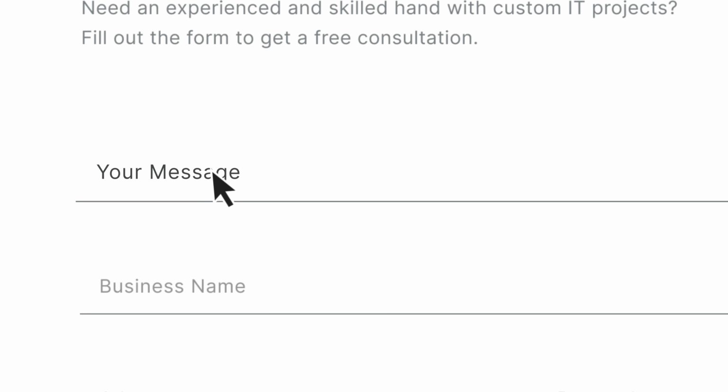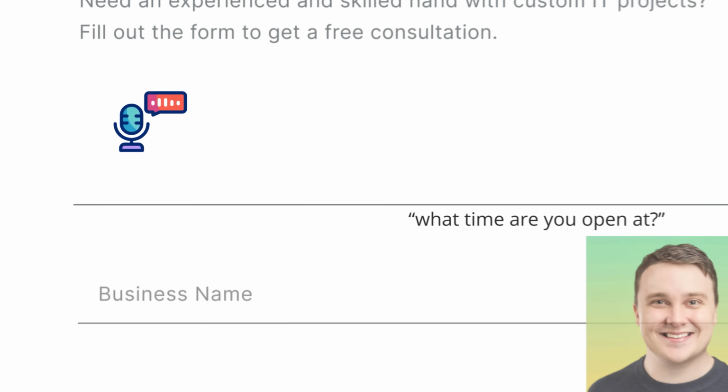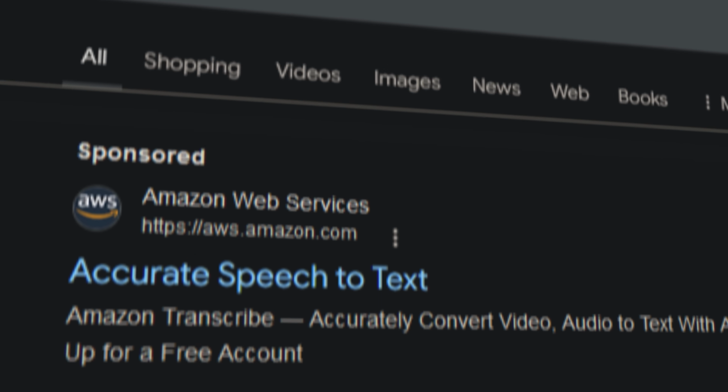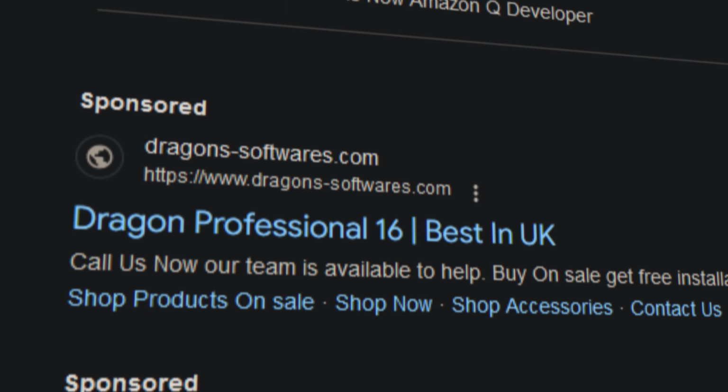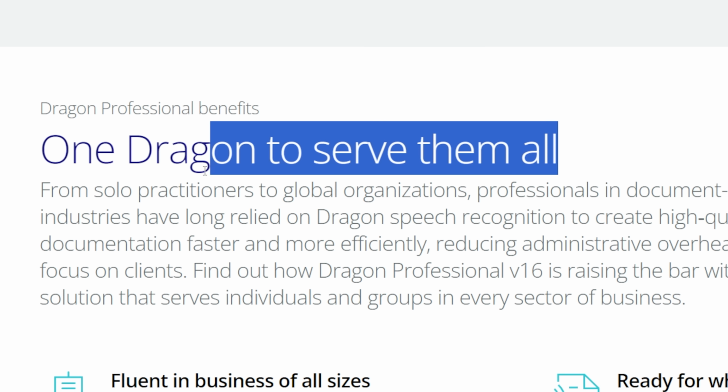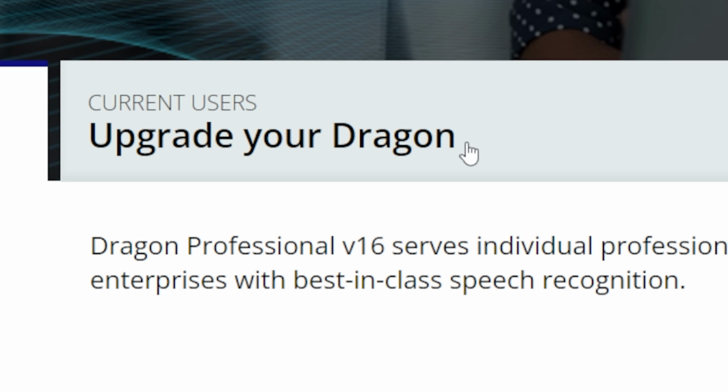I love voice dictation. Speak into the microphone, your text appears in the input box that you're focused on. But one issue, it's kind of crappy. So I looked up the best and found that Dragon Professional is $700. One dragon to serve them all. Okay, upgrade your dragon. What exactly does this software do again?